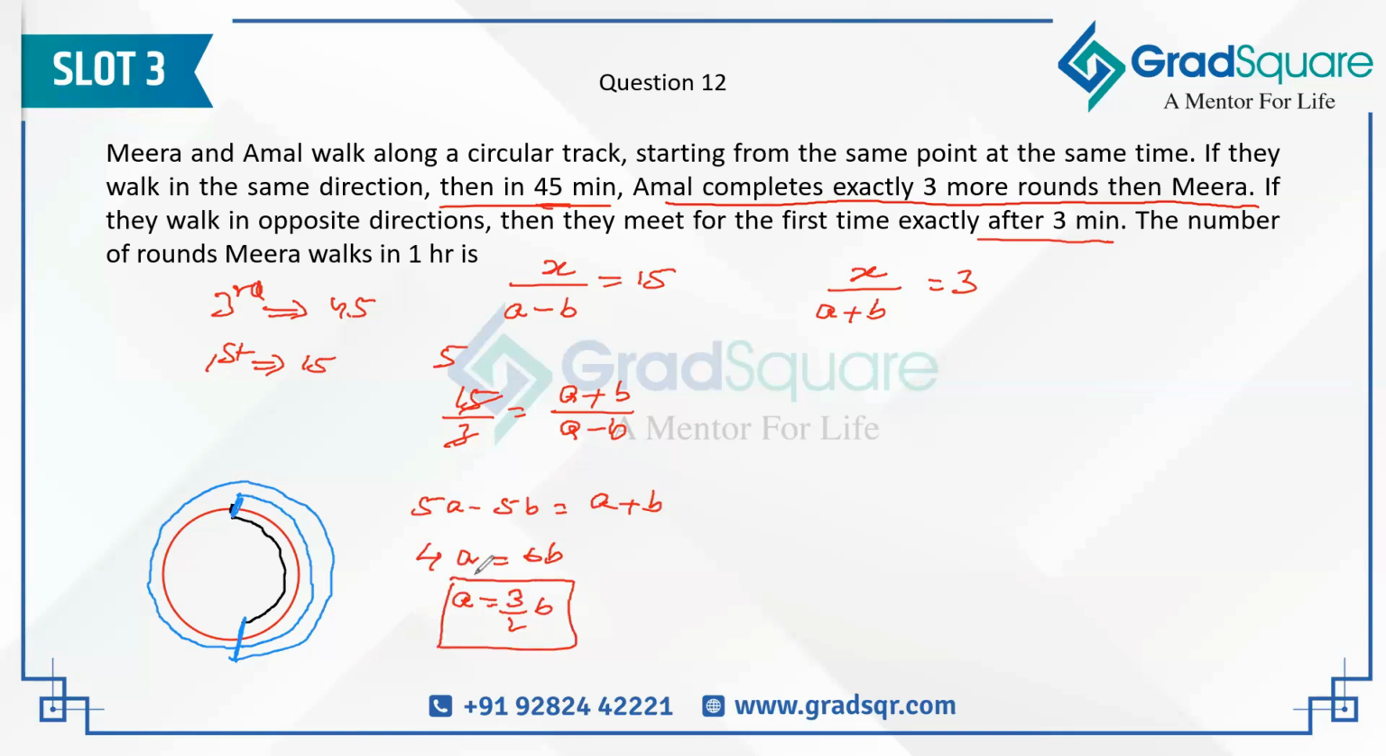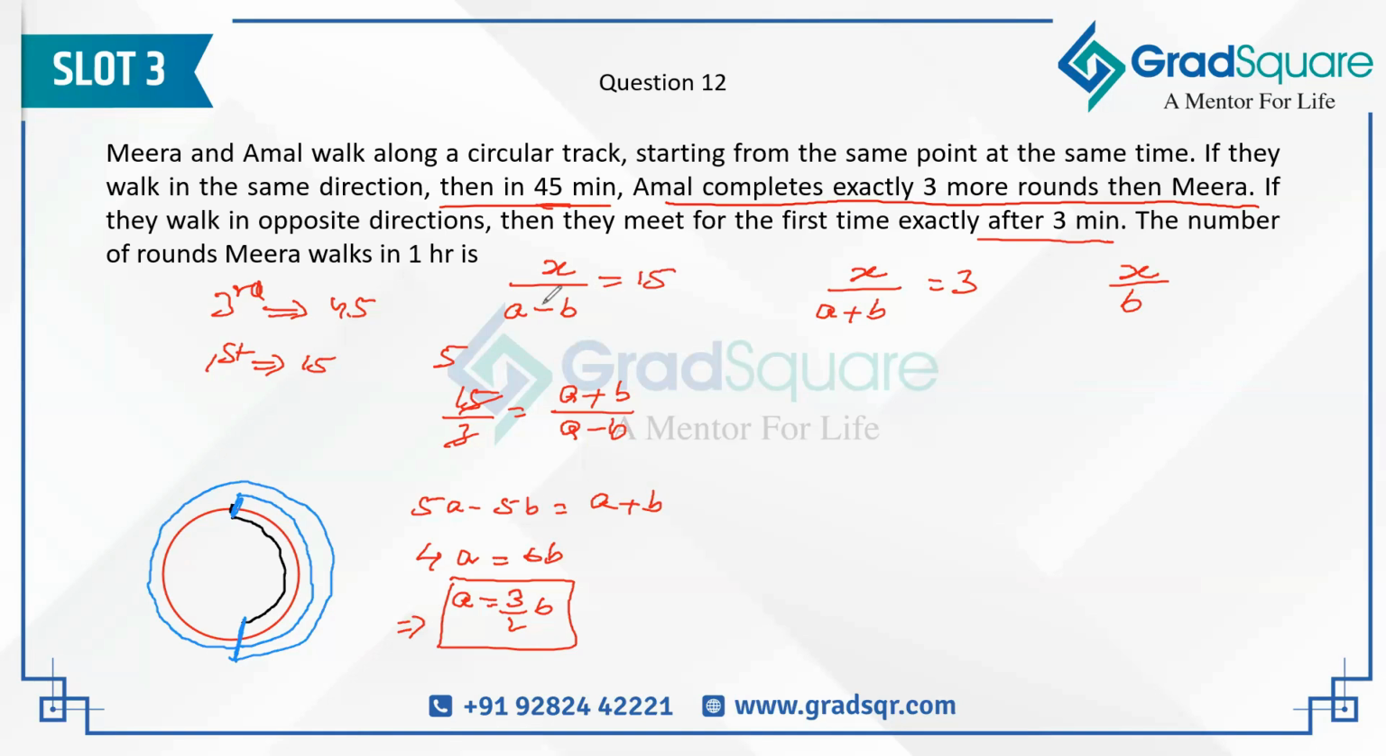Now, if I have the value of A as 3 by 2 B, let's see what the question is asking you. The number of rounds Meera walks in 1 hour. If I'm able to figure out the time taken by Meera to cover 1 round, I'll be able to figure out in 1 hour how many rounds she is completing. Correct? So what will be the time taken by Meera to cover 1 round? That is going to be equal to X by B. So in order to get the value of X by B, I'd use this value of A in any one of these two equations and get the value of X by B from there.